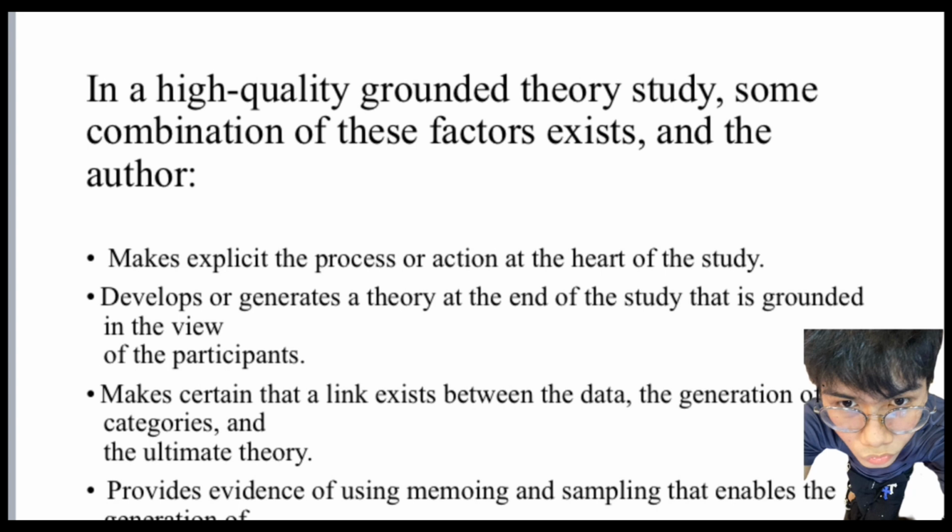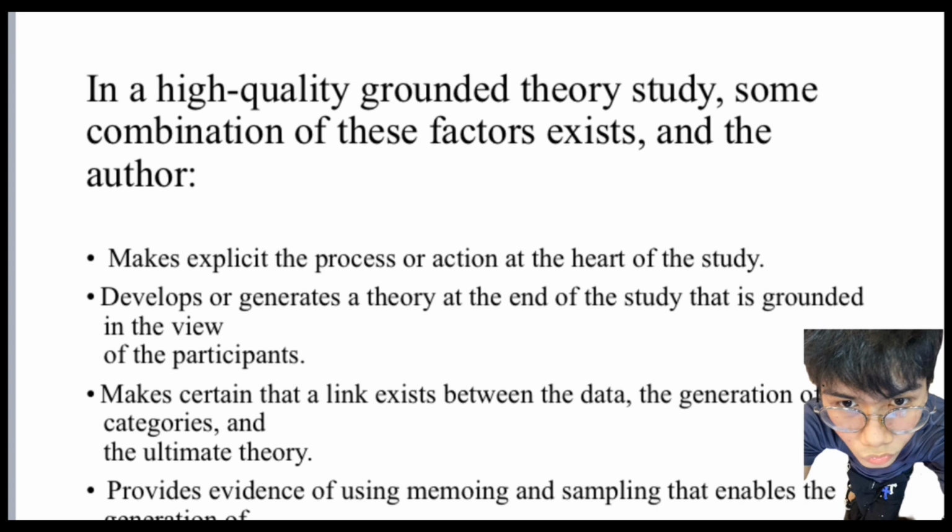Number 2 is to develop or generate a theory at the end of the study that is grounded in the views of the participants. It means that a core aspect of grounded theory research is the development of a theory that is firmly rooted in the perspective of the participants involved. The theory should emerge from the data and accurately reflect the experiences and insights of those studied.